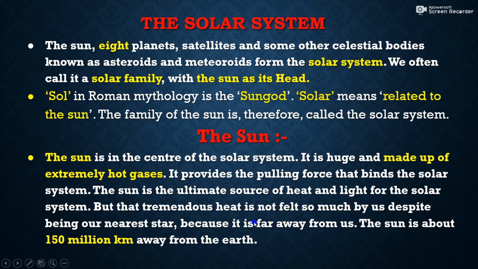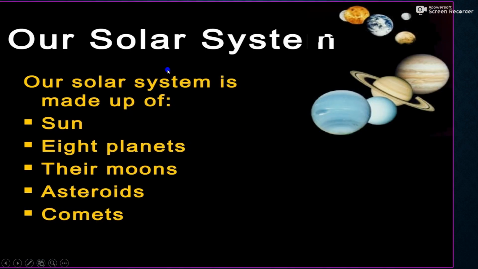But the tremendous heat is not felt so much by us despite it being our nearest star, because it is far away from us. The sun is about 150 million kilometers away from the earth. 150 million kilometers is a large distance. You can imagine, students.